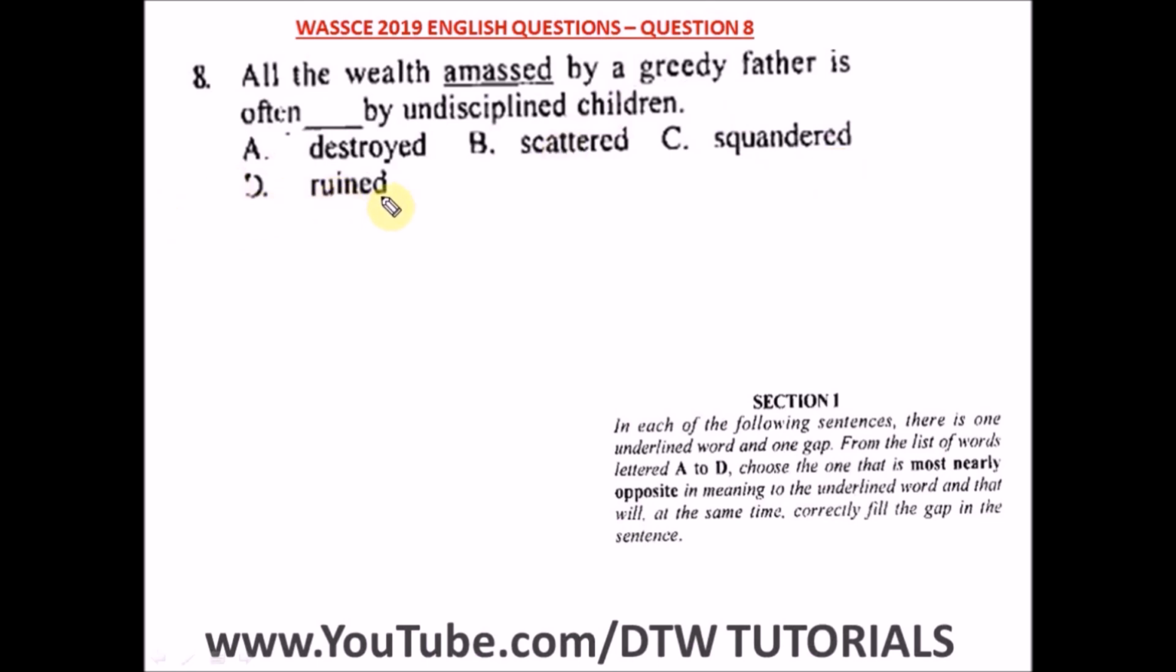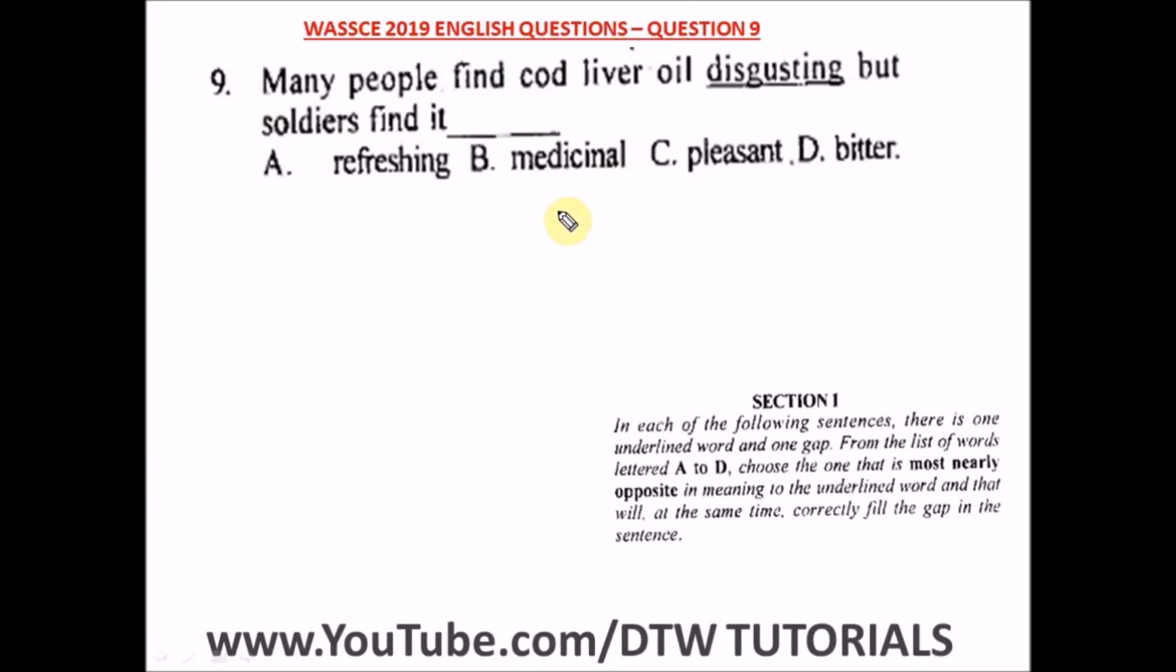And D says ruined. Ruined means to destroy, also means to destroy. So the best word here is squandered, which is option C. So all the wealth amassed by a greedy father is often squandered by undisciplined children. Option C. Question 9 of the WASSCE 2019 English past question, that's your WAEC English exam.